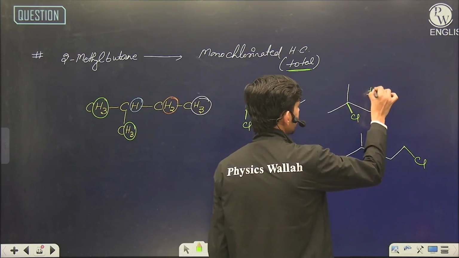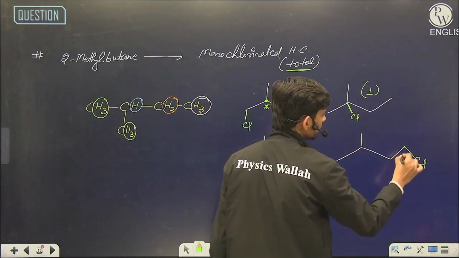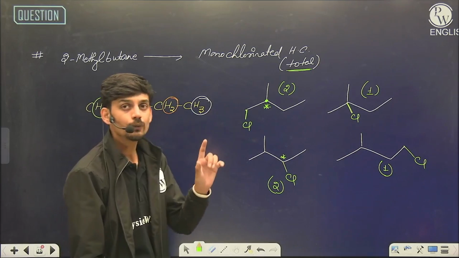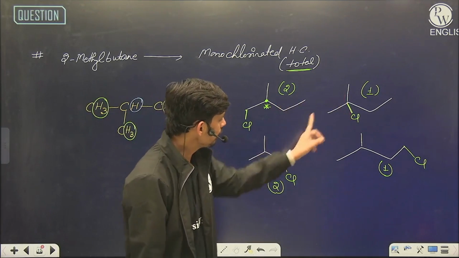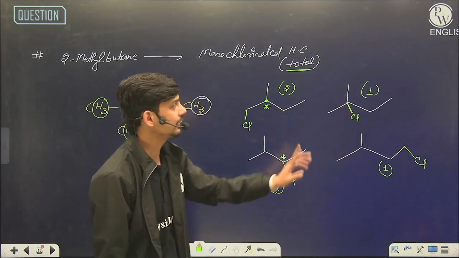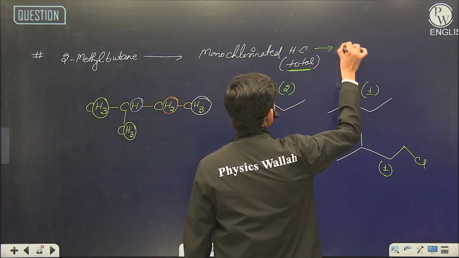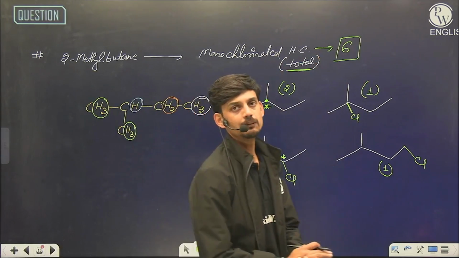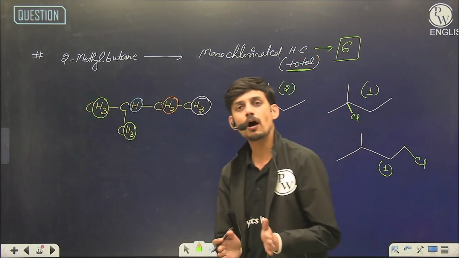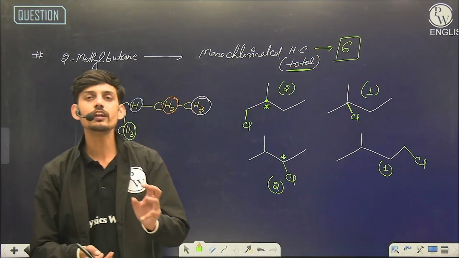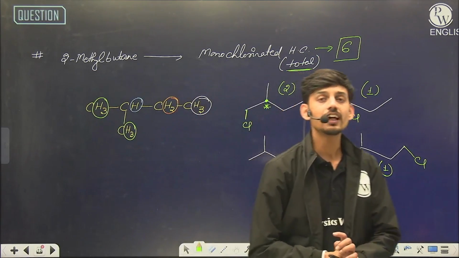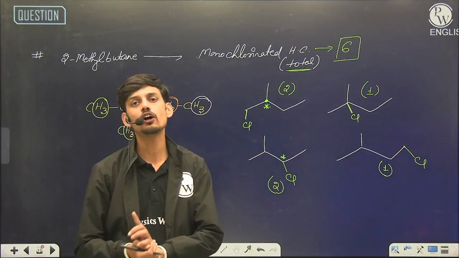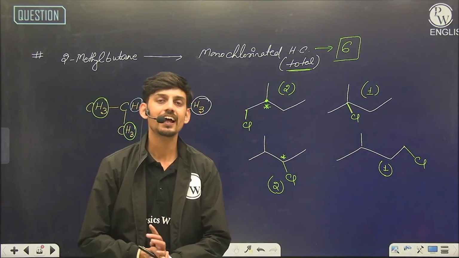This will be counted as 1. And this does not have any chiral center, so this will be counted as 1. So we have 4 structures, but if someone asks for total isomers, then we have 2 plus 1, 3, plus 2, 5, plus 1, 6. So we will have a total of 6 monochlorinated hydrocarbons from 2-methylbutane. If the question asks about the structures only, then we have to look only at the different positions. But if the question asks about the total isomers, then we have to check these structures for geometrical and optical activity, for stereoisomerism as well.